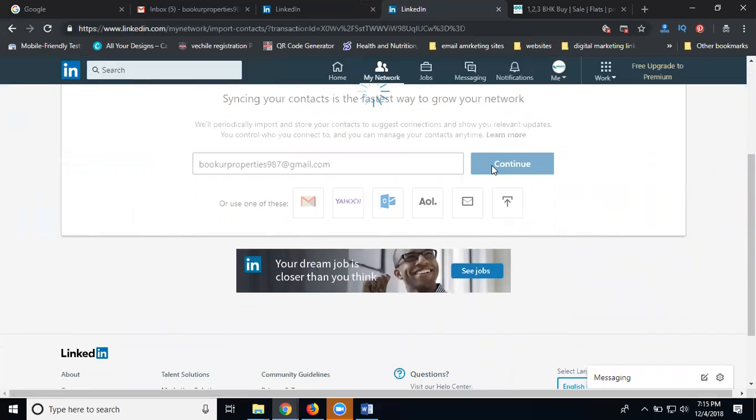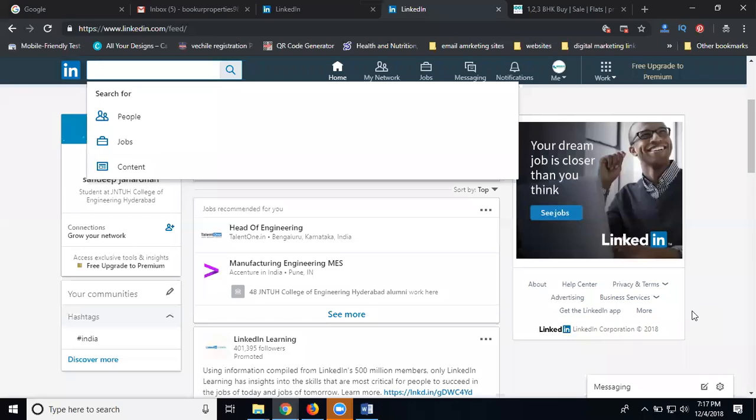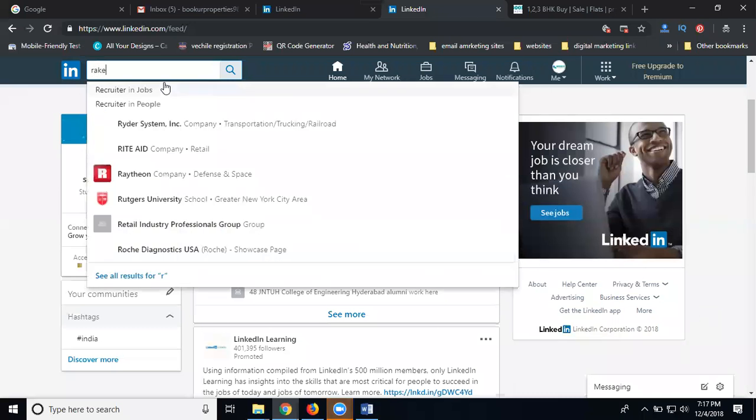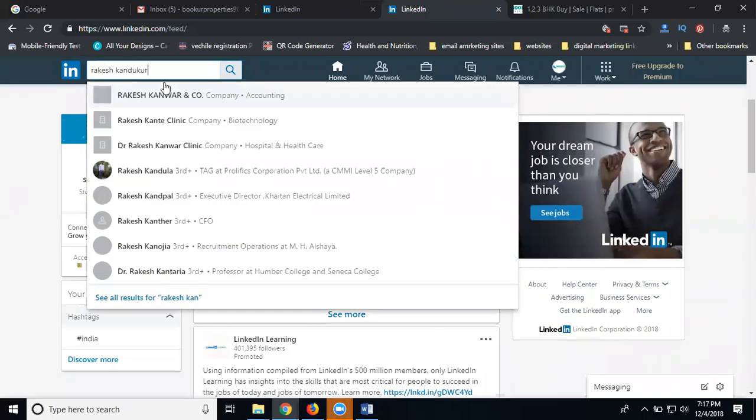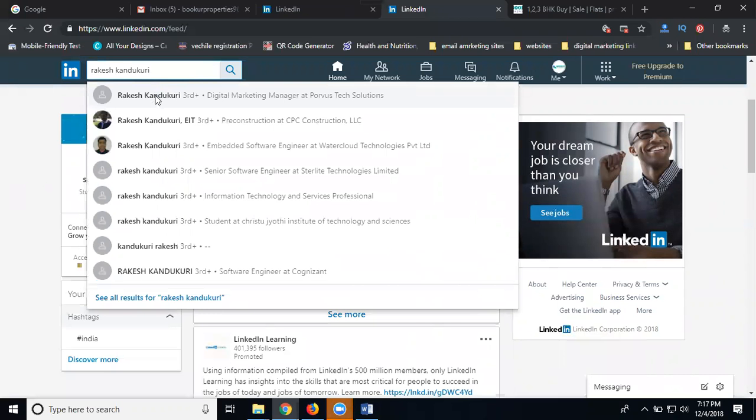But a LinkedIn company page is tied to your connections. The problem you are facing with the LinkedIn company page is your connections. When you increase your connections, you can create the LinkedIn company page. So I'm searching here. You are adding one person.